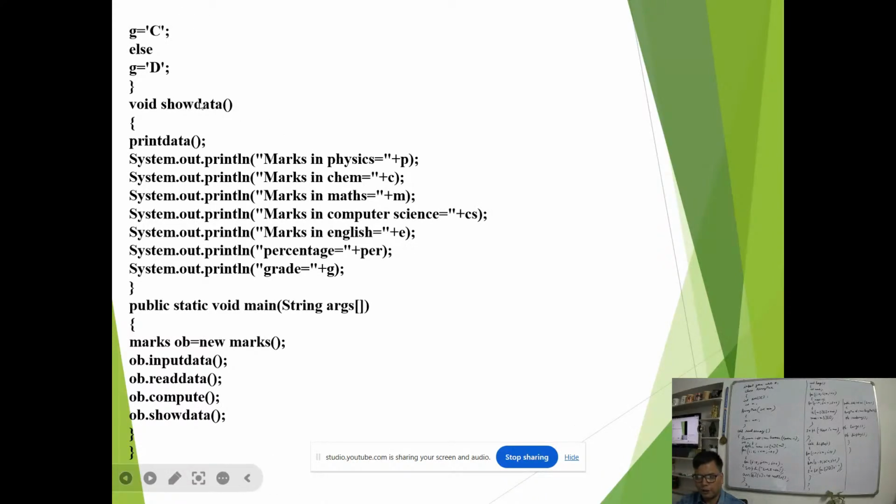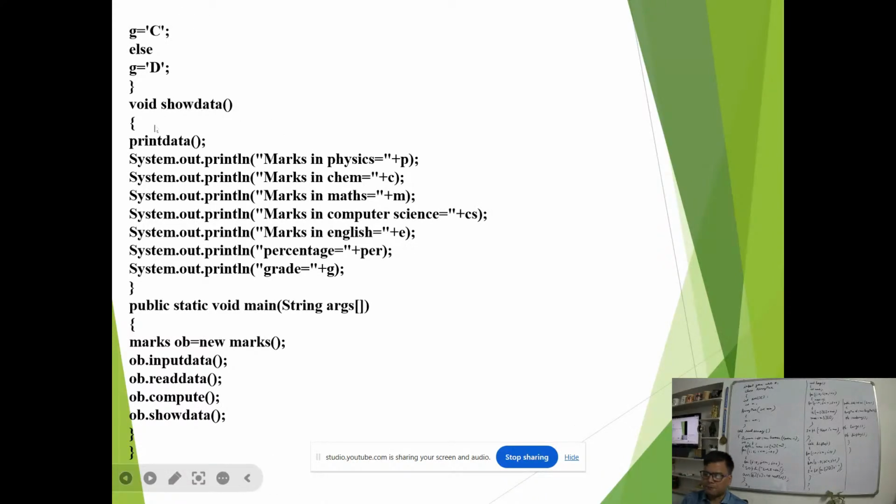So my cup of tea begins from the subclass. Class marks extends student. I took the variable char. Void read data to input the part, void compute, I compute the values. So whatever things were given earlier we do not need to discuss here. Void compute we calculated, void show data.